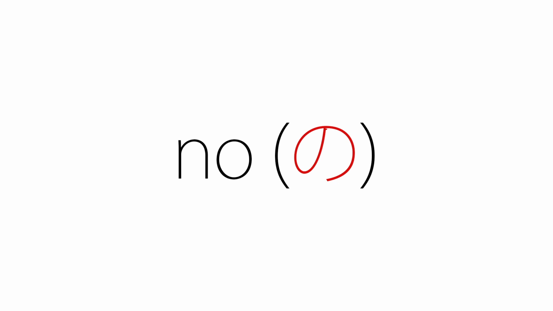So today we'll be doing part 2 of the series Learning Particles, so that you can better understand, or in fact be able to speak more Japanese. And we'll be focusing more on the no particle. The no particle basically has two roles. The first one being a possessive particle, the second one being a particle that connects two nouns.